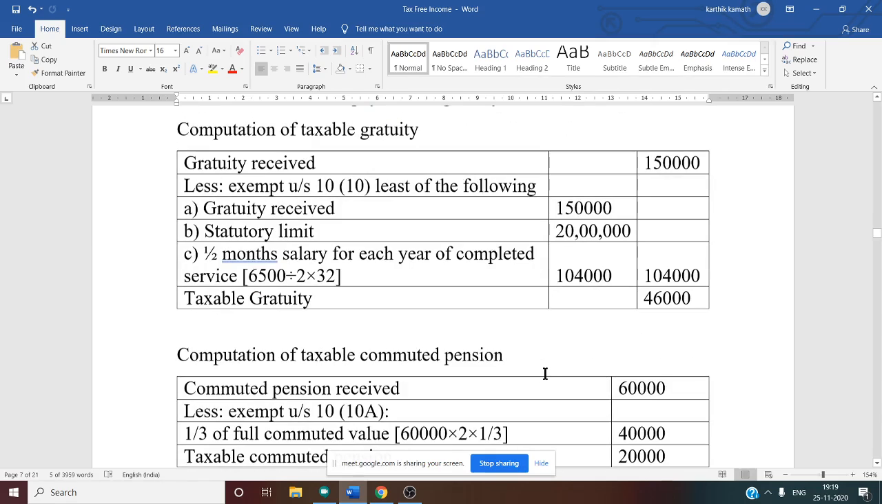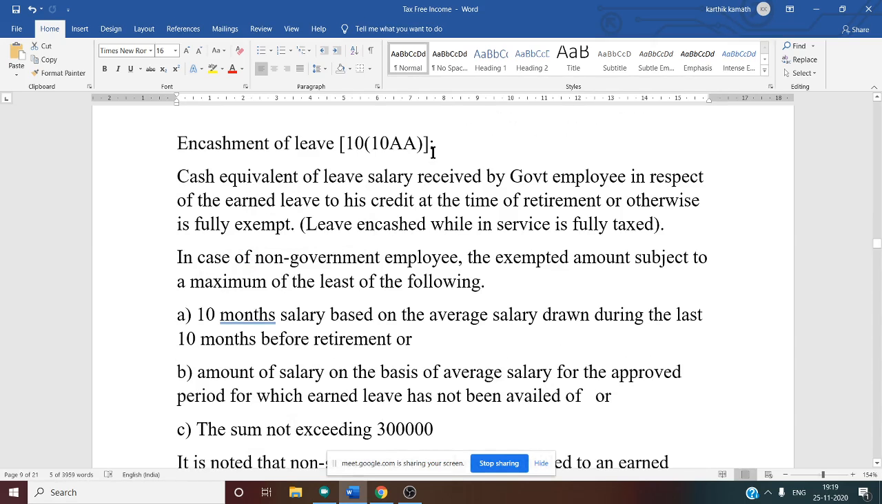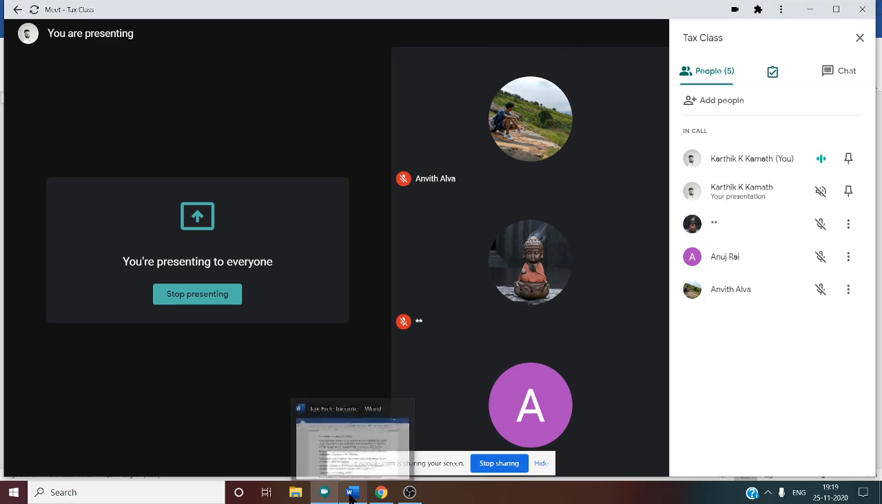After that we discussed earned leave encashment. What do you mean by earned leave encashment? For every employee in an organization, there may be some leave. For one year, they may get around 10 to 15 days of leave. If he doesn't take that leave, it gets accumulated over the years. Then he can encash that leave, which means he can convert that leave into cash. Whenever he converts that leave into cash while in service, it is taxable.